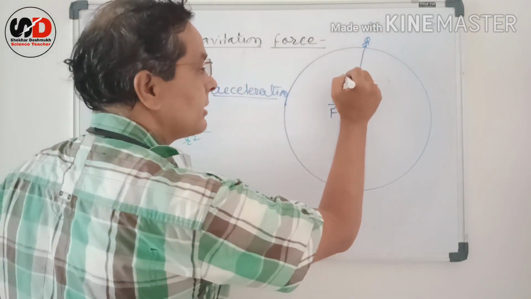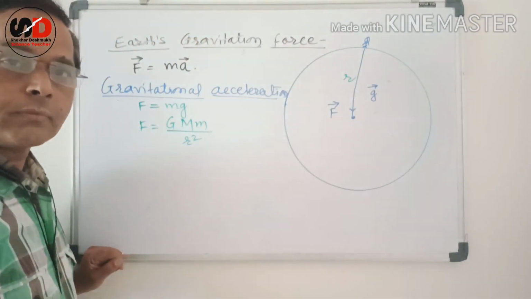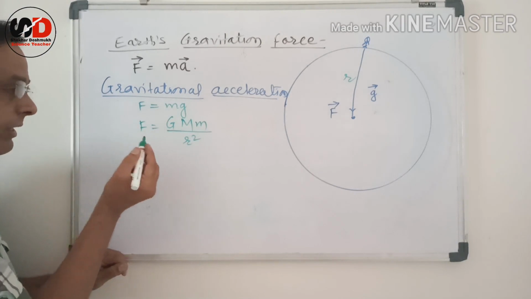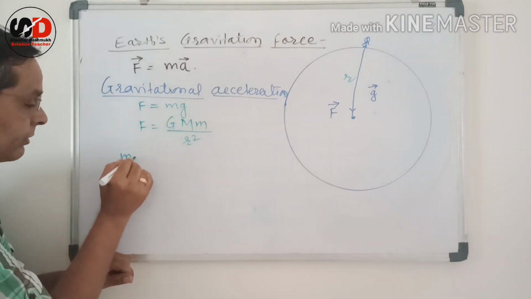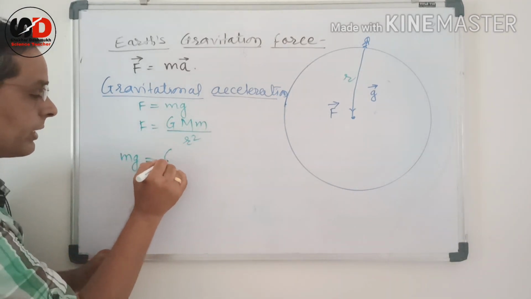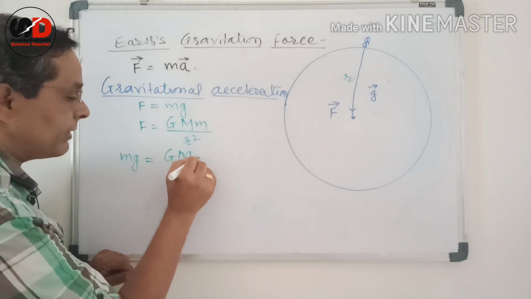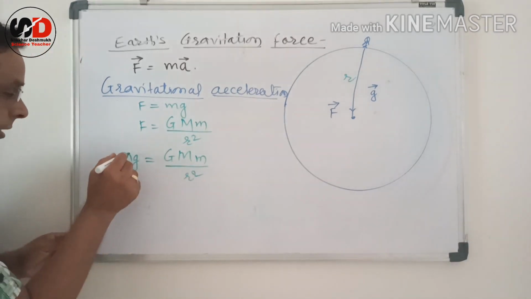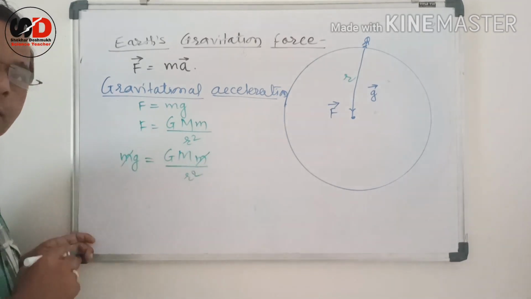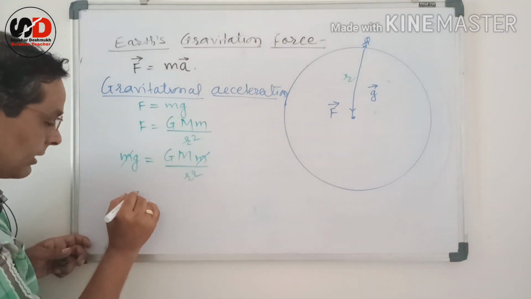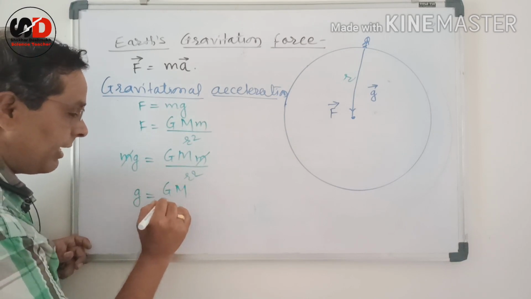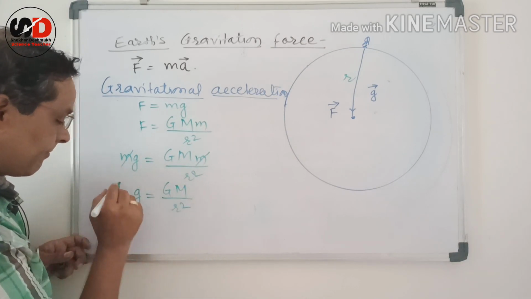So this much distance is r. If we compare these two, then we get m into g is equal to capital G into capital M into small m upon r square. So here this small m gets cancelled and we get the formula small g is equal to capital G into capital M upon r square,